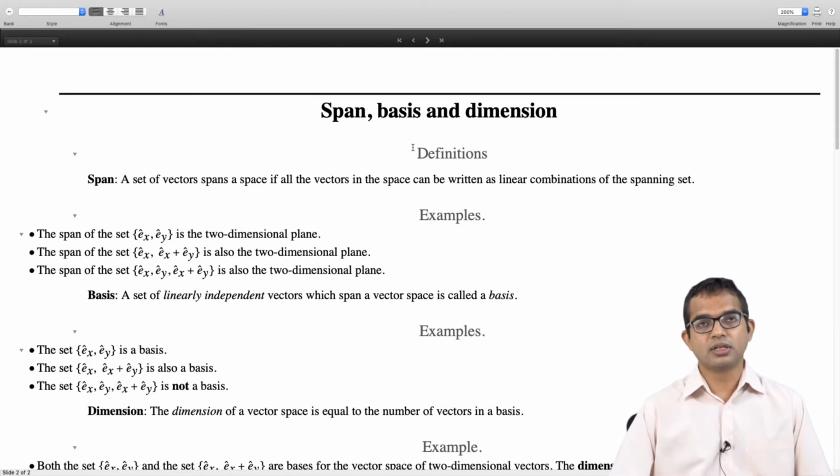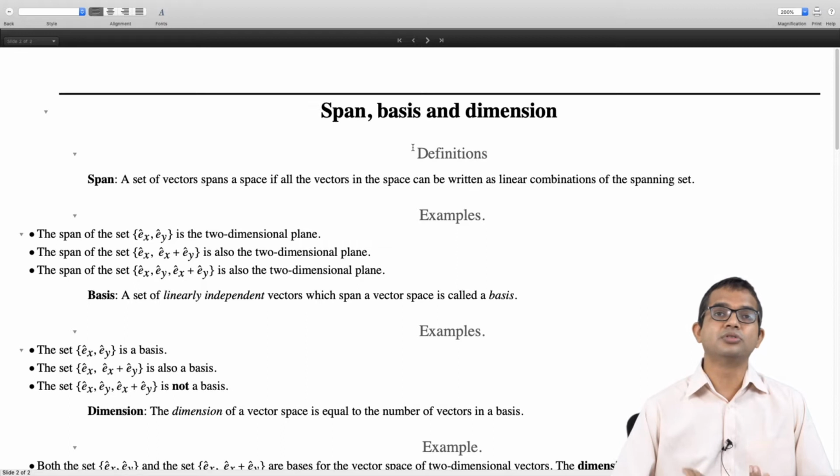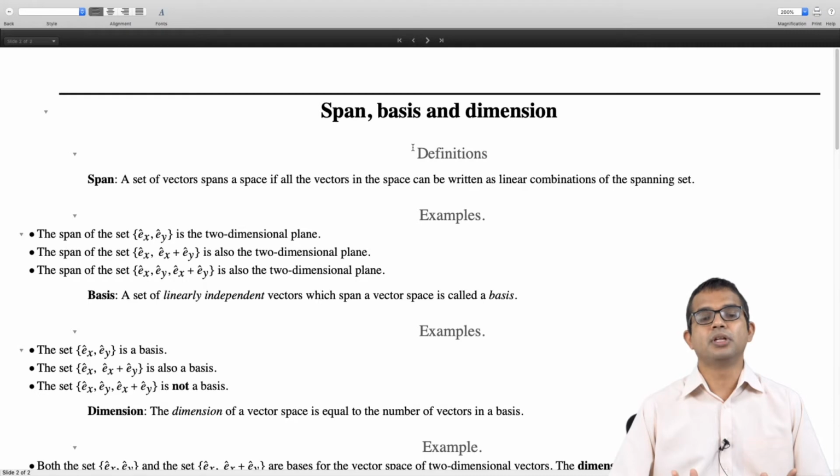And likewise, you may put in more vectors drawn from the two-dimensional plane. For example, you could consider Ex, Ey and Ex plus Ey, but every vector obtained as a linear combination of these three vectors is still going to be just the two-dimensional plane. You are not going to get any vector which lies outside of the 2D plane. So you can put more vectors into this set, and as long as they're all vectors within the two-dimensional plane, the span is still going to be the two-dimensional plane.